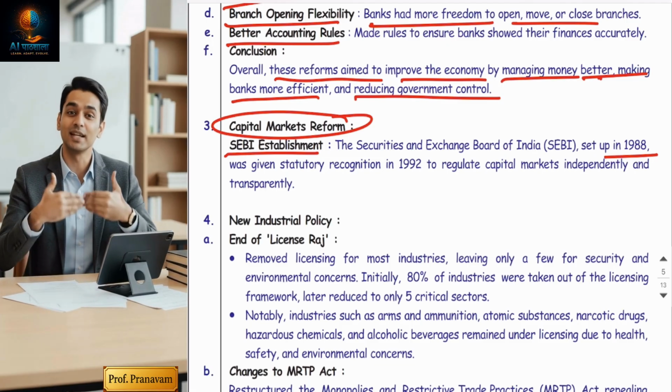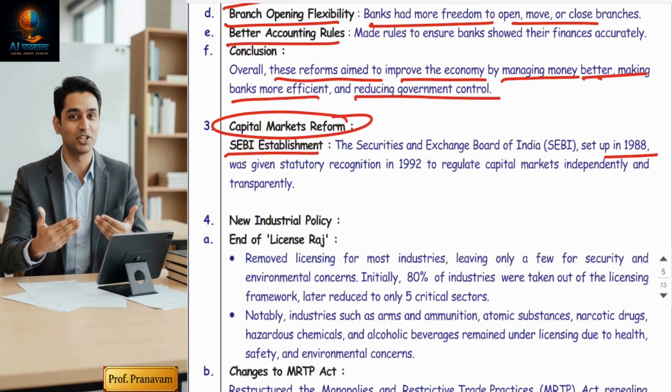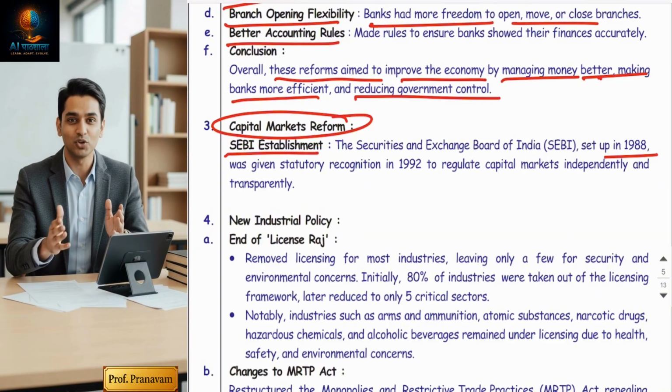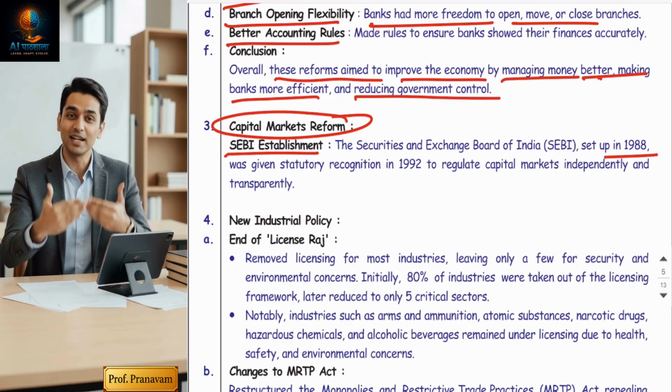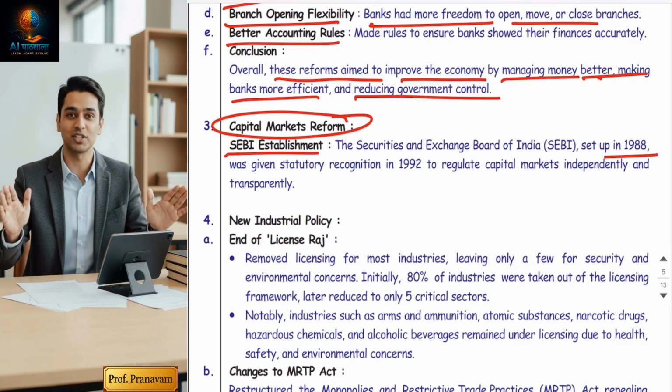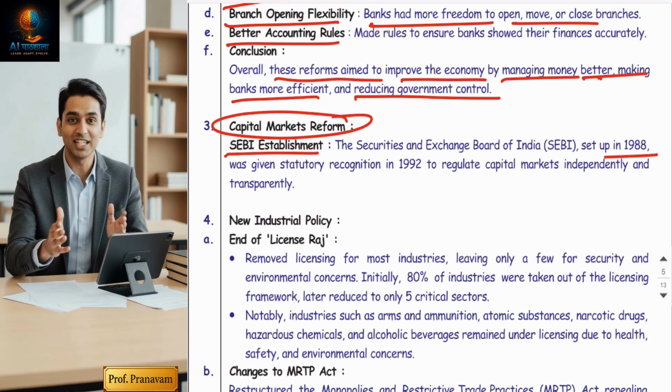It was a huge scam in the Indian share market. The share market collapsed because it was not under much control by the government, and lakhs of people suffered losses. Many people committed suicide, and the Indian government learned a lesson from that scam: the share market should be regulated.